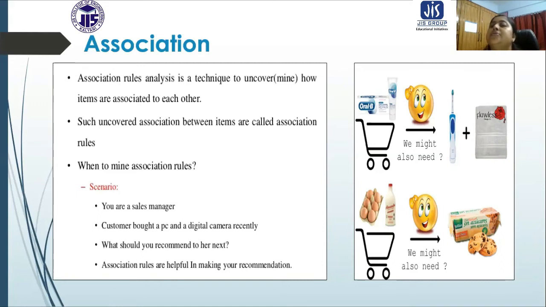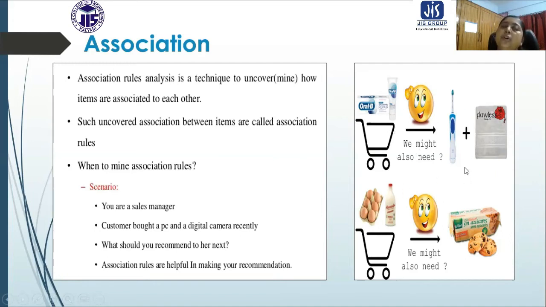Items are going to be associated with each other. When you are buying bread, maybe butter is also going to be a necessity for you, or a jam. So it becomes a recommendation. With the help of the association rule, we can associate a particular product with another. Whenever a person buys a product like this, these products are also going to be recommended for that particular person.